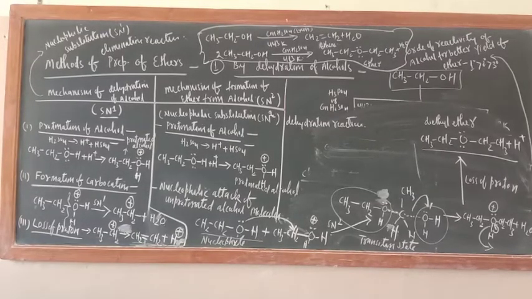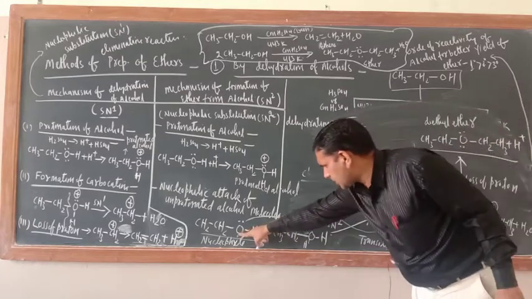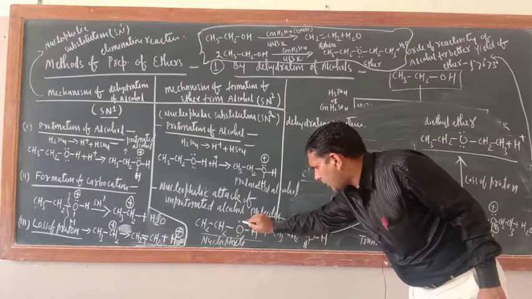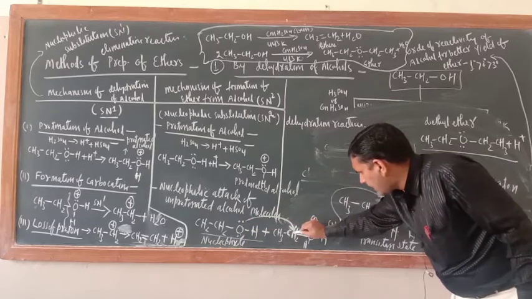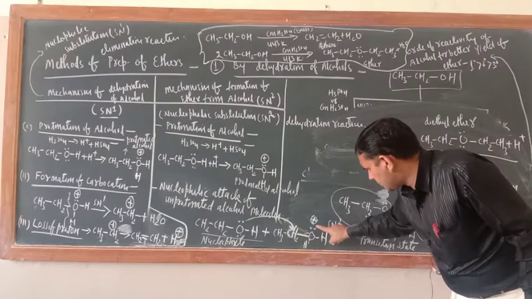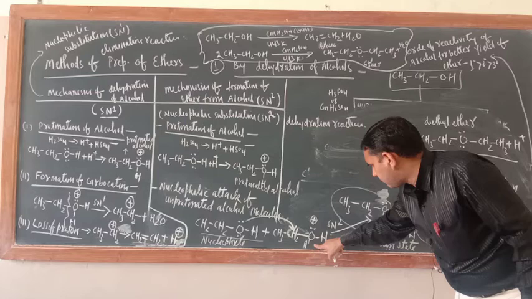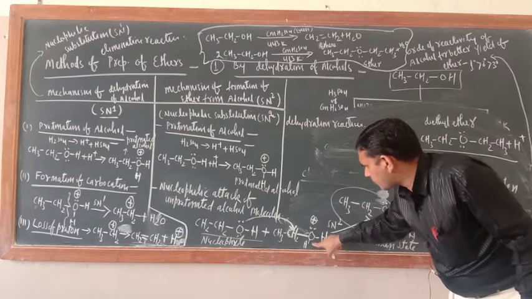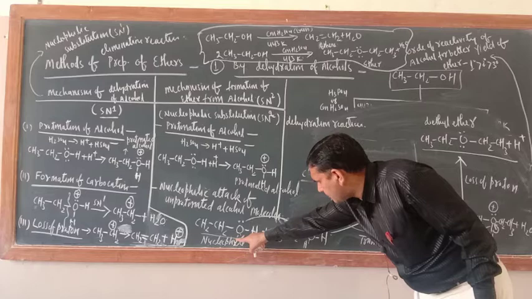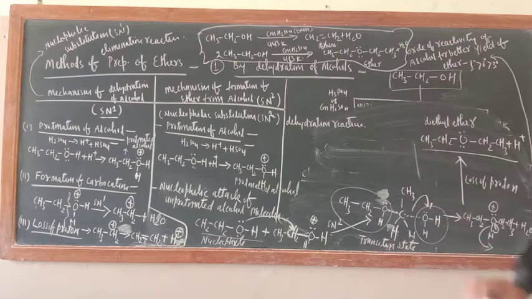One thing I forgot to put here: on this oxygen only a positive sign would be there, isn't it? But on this oxygen the positive sign won't be there, because of the lone pair of electrons on this oxygen atom, it is a nucleophile and it will attack this carbon atom. Just remember this one. Now this oxygen has a positive charge, protonated alcohol. This is the first molecule of alcohol, that is protonated. This is the second molecule of alcohol, which is unprotonated. Remember this one, unprotonated. Okay, that's all.